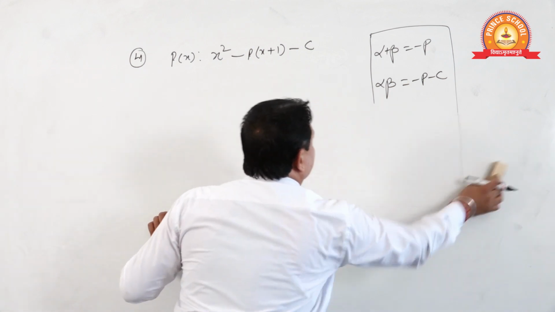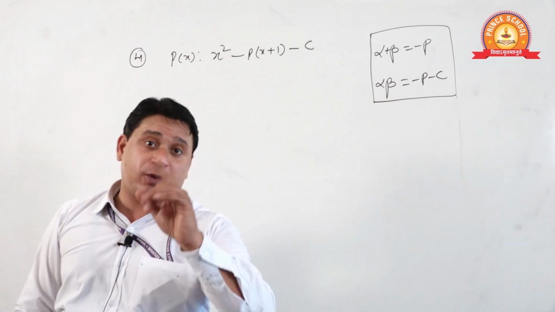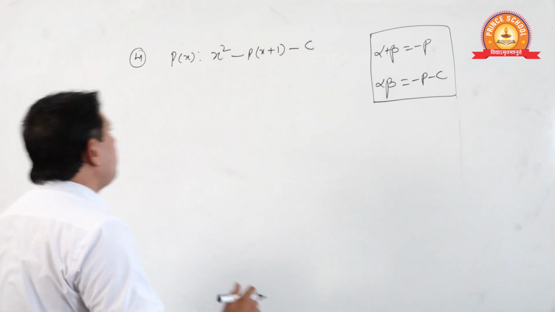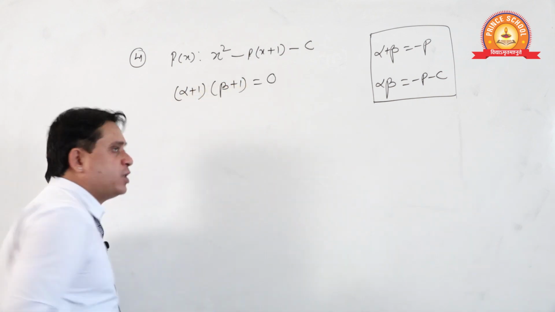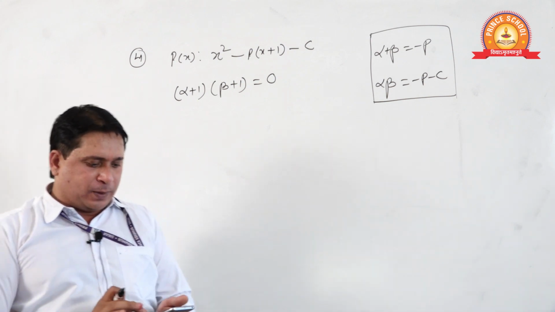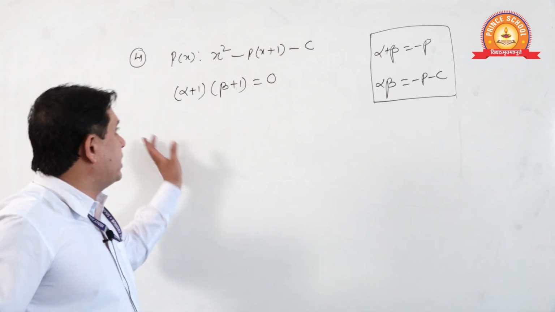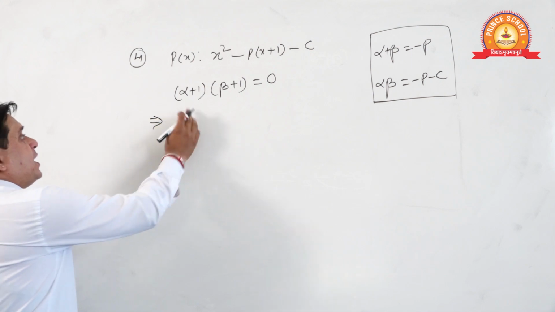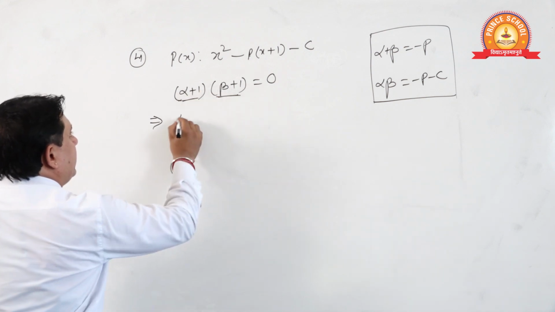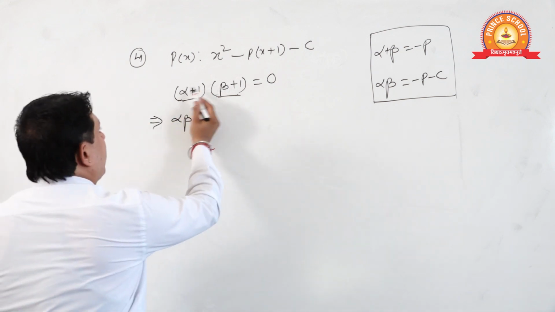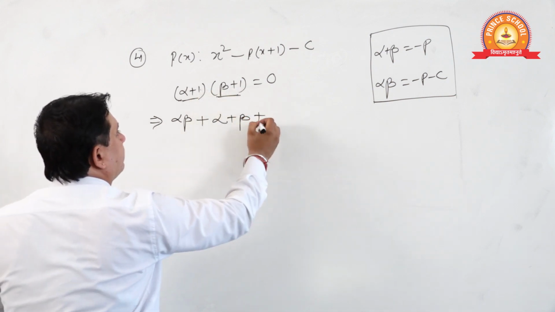Now see, dear students, these values we have obtained from this polynomial. Now what is the given condition? Alpha plus 1 into beta plus 1 is 0. Again I have to open the lock of my mobile for your PDF. Now see, dear students, if I multiply these two, what will happen? Alpha into beta, alpha into 1, 1 into beta, and 1 into 1.